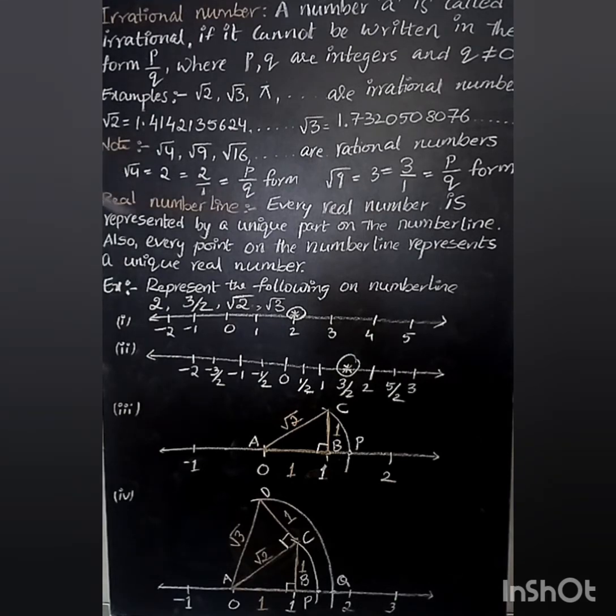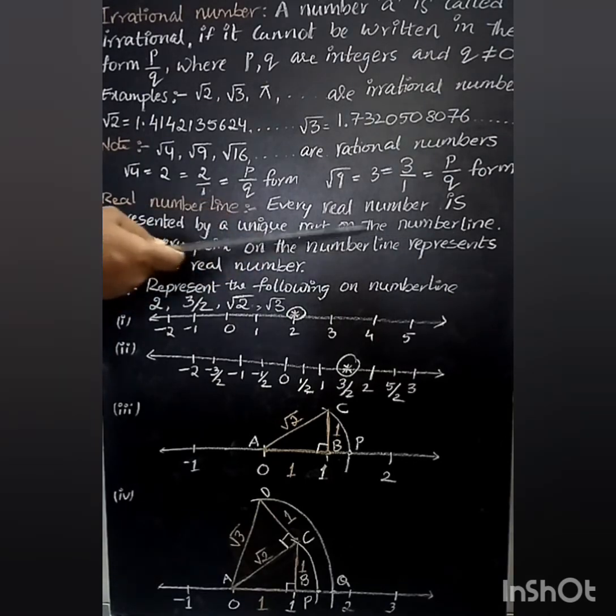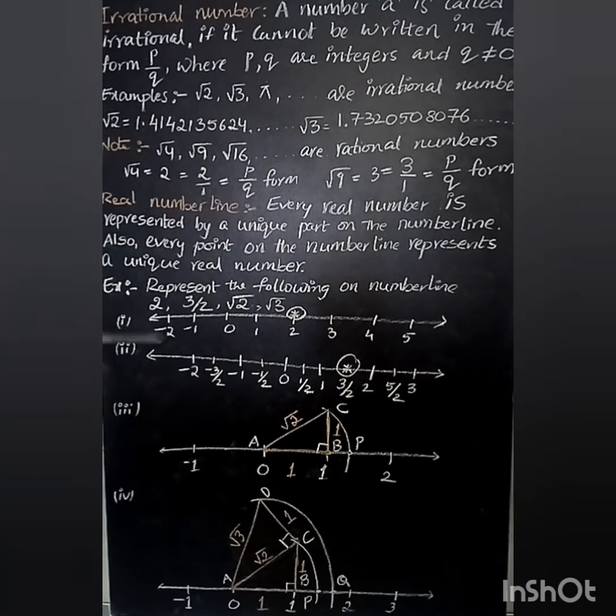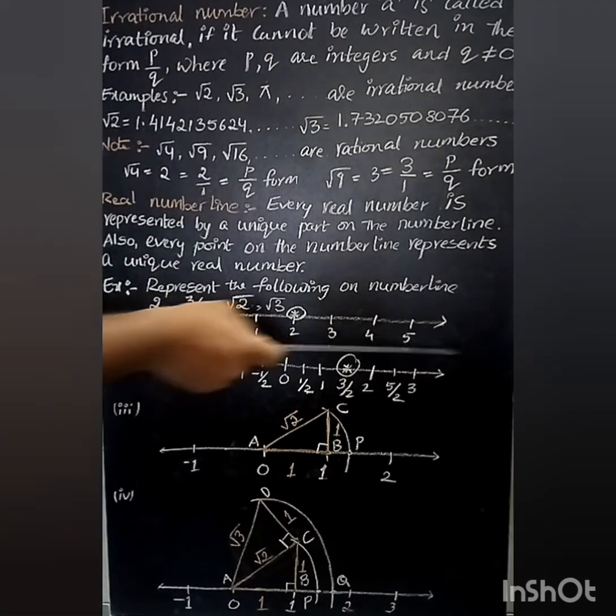Now let us see the next topic: representing real numbers on the number line. When we represent numbers on the number line, some numbers like 2, 3 by 2, root 2, root 3 and so on we can represent on the number line. Every real number is represented by a unique point on the number line. On this number line, we have minus 2, minus 1, 0, 1, 2, 3, 4, 5 and so on.